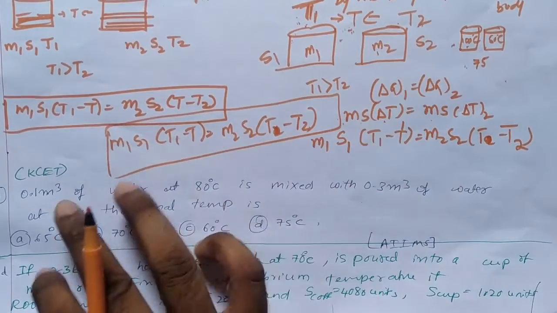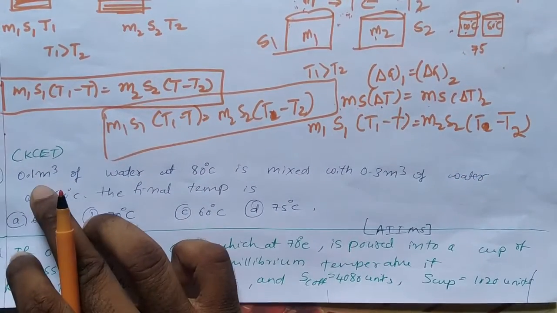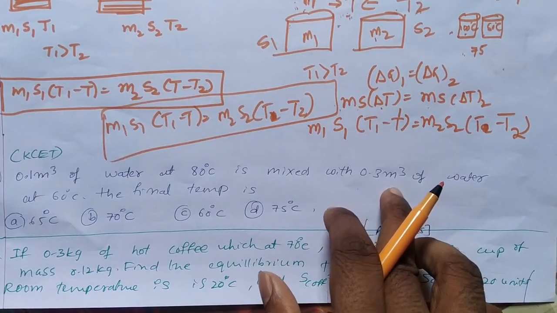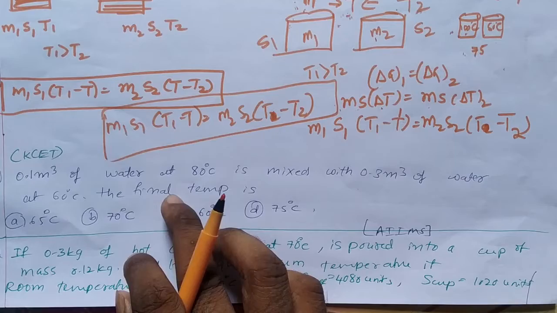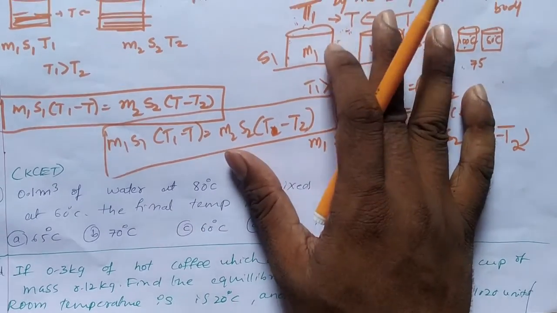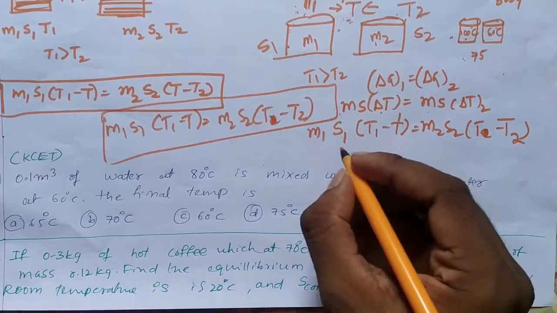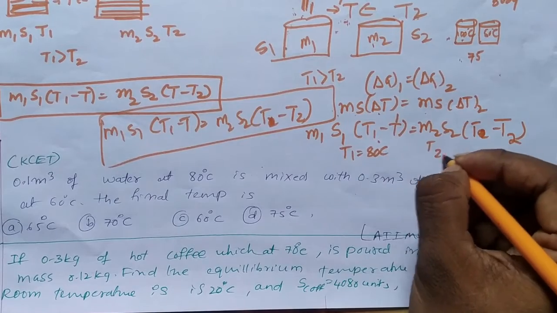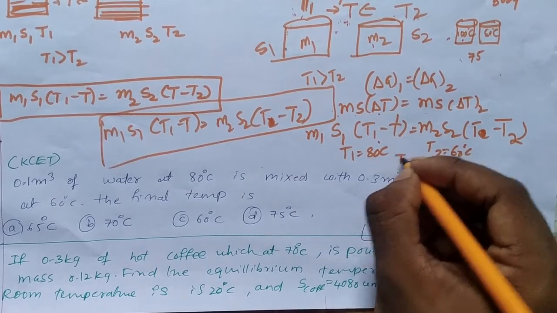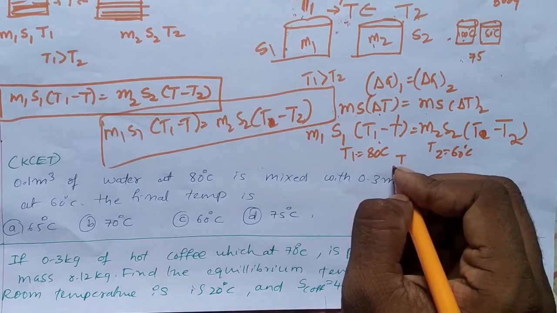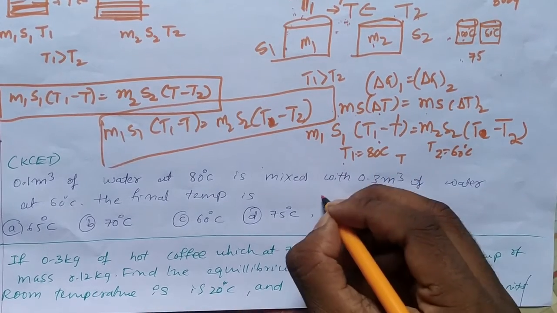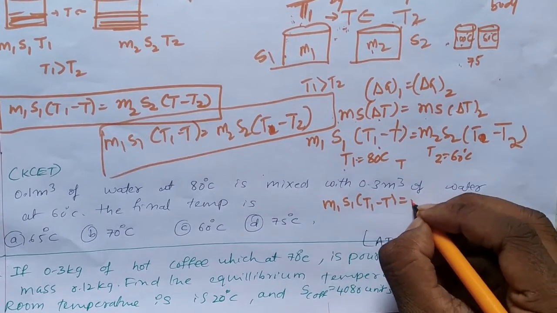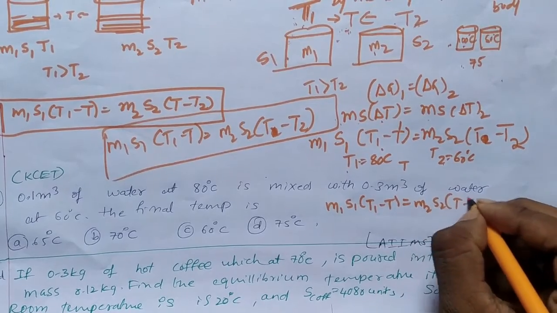See, once in the CET exam they have asked this type of problem. 0.1 meter cube of water at 80 degree Celsius is mixed with 0.3 meter cube of water at 60 degree Celsius. The final temperature is? According to this problem, T1 is 80 degree Celsius, T2 is 60 degree Celsius, and T has to be between these two values. So the equation becomes M1 S1 into T1 minus T is equal to M2 S2 into T minus T2.